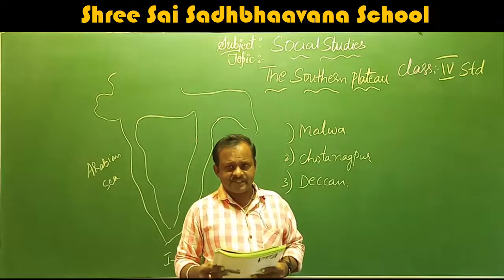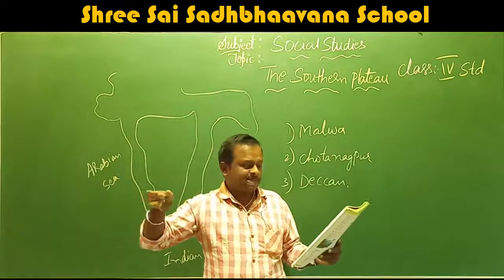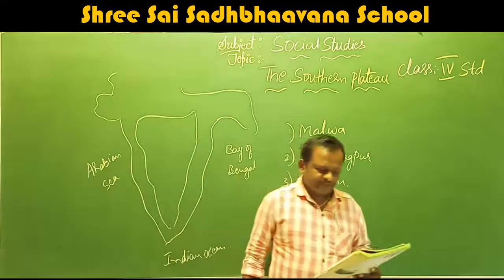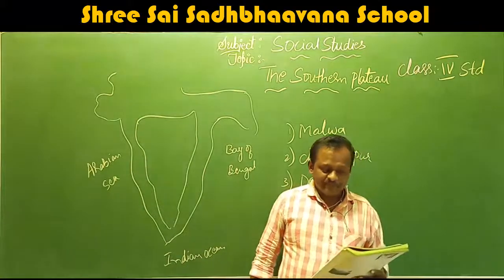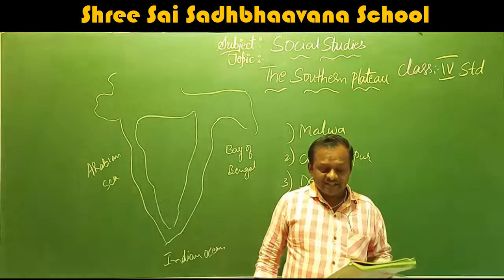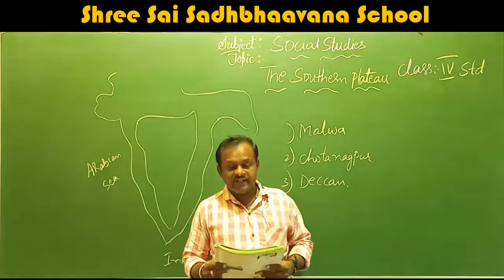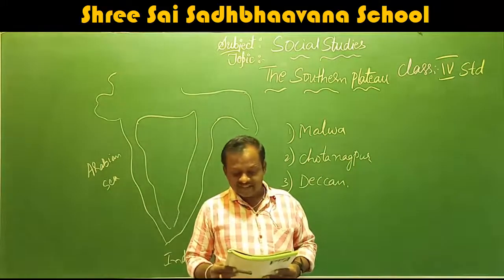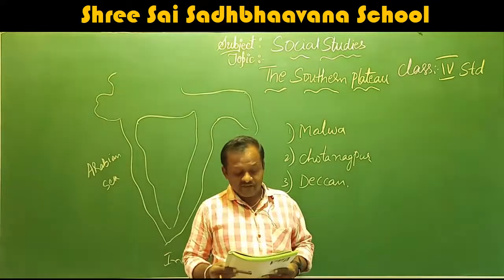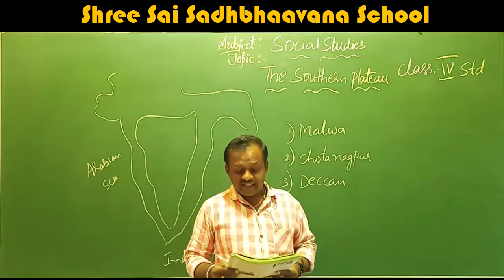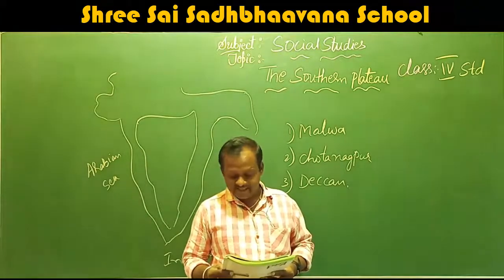Next, physical features. How this land looks, everything they have given. Millions of years ago, volcanoes erupted in the northwestern part of the Indian peninsula and emitted hot liquid called lava. As a result of continuous volcanic activities for thousands of years, the lava turned into thick layers.